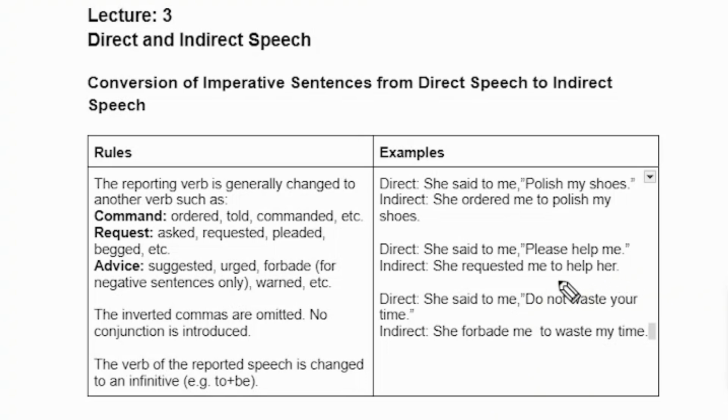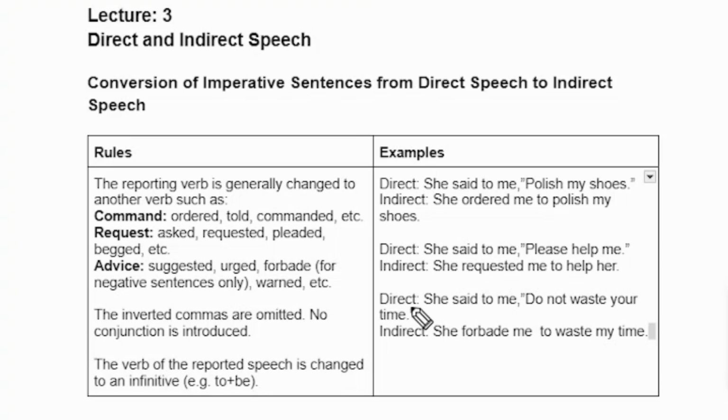So we omitted the comma from it in the indirect sentence, and we did not use that in this sentence. We just changed said, the reporting speech, into requested. So please has been converted into request, because that is the kind of request. She requested me to help her.